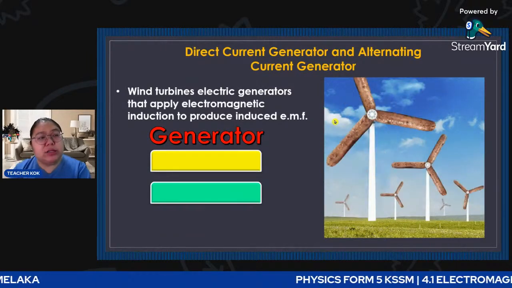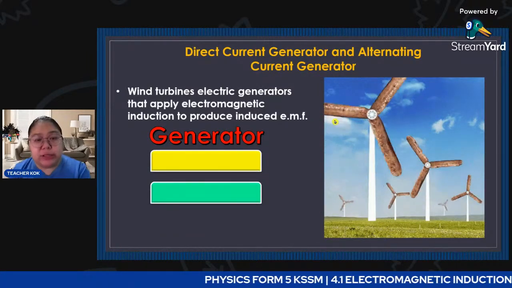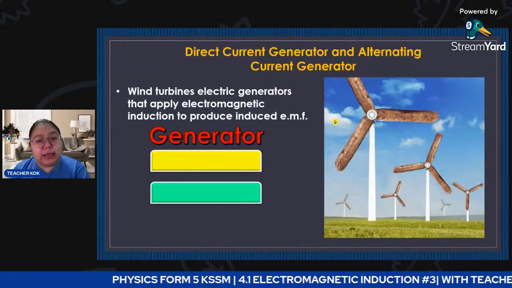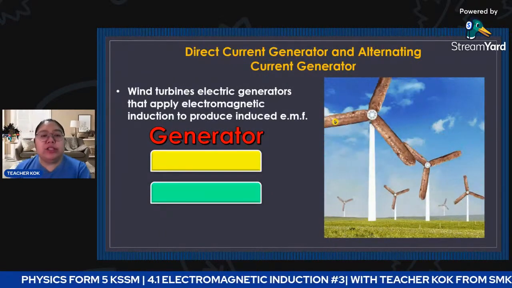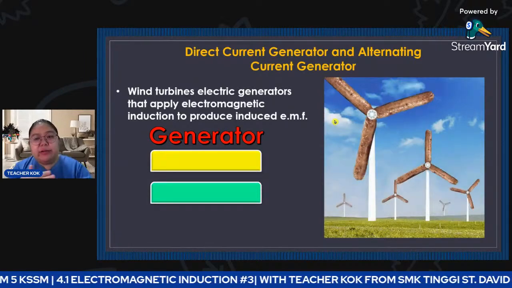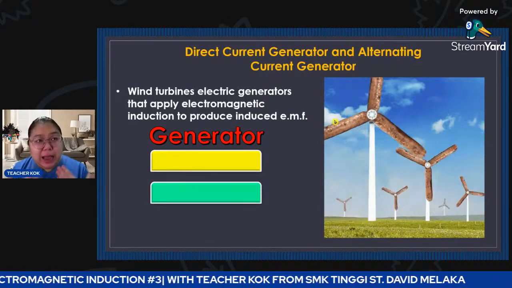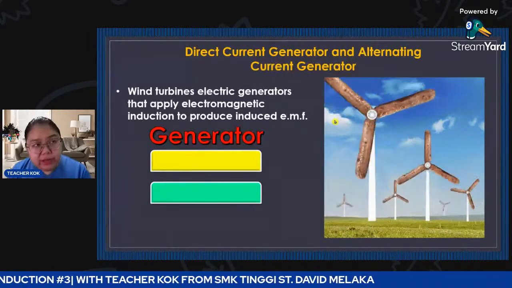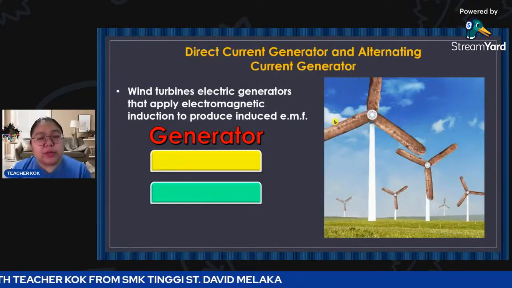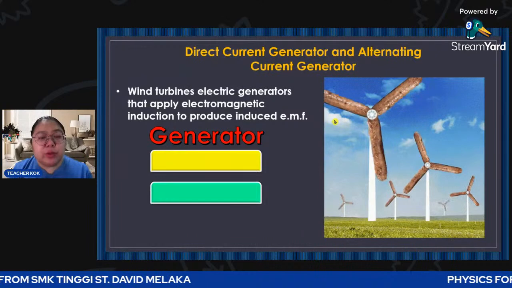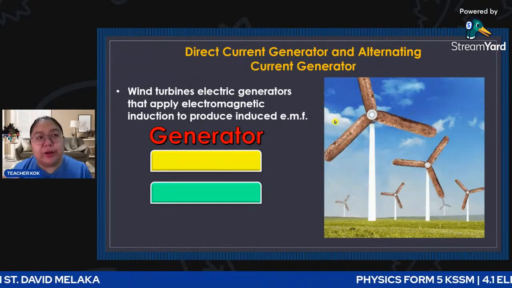When they are turning, they can generate electricity. That we call an induced EMF. This generator generates the electricity by itself, so we call it a generator. When you see the word generator, it means we need to use Fleming's right hand rule.